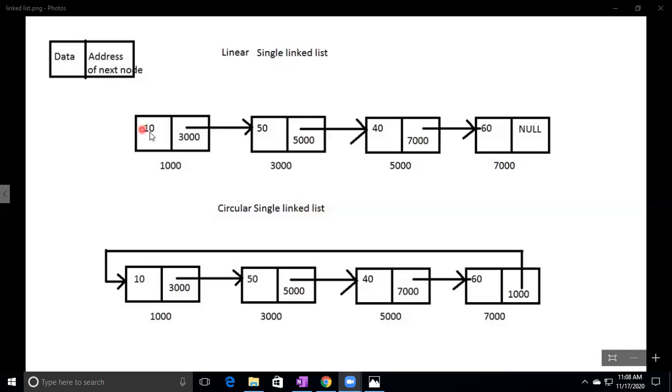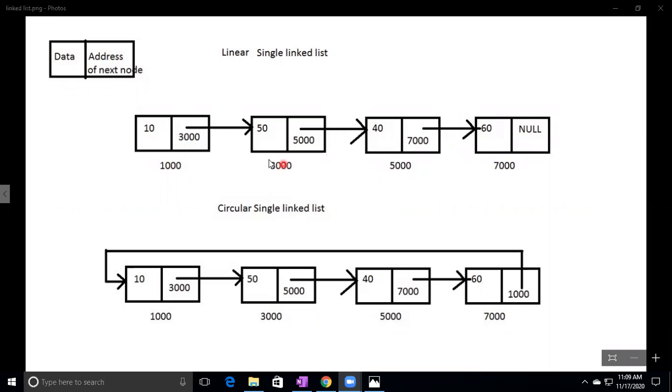Here 10 is the data, 50 is the data, 40 is the data, 60 is the data. So node contains data and it holds address of next node. First node address is 1000, next node address is 3000. So 3000 is maintained here, as the address of next node.